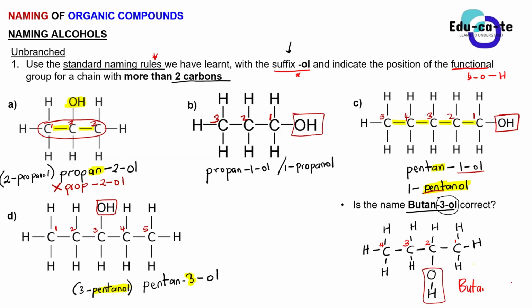It can never become butan-3-ol if you are counting the carbons closer to the functional group. So this name is incorrect for that reason. You attempt to write the structural formula and you rename the compound. When you rename it, it's different from the one that is provided, so it's not correct.